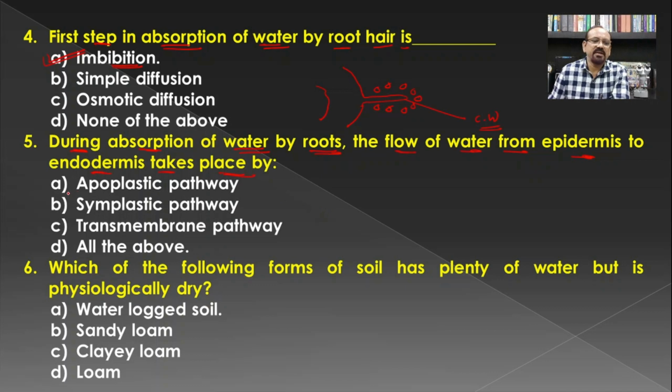And these conditions are known as the apoplastic pathway, symplastic pathway, and transmembrane pathway. Hence all these methods are used during the absorption of the water, and hence D is the correct answer for this question.